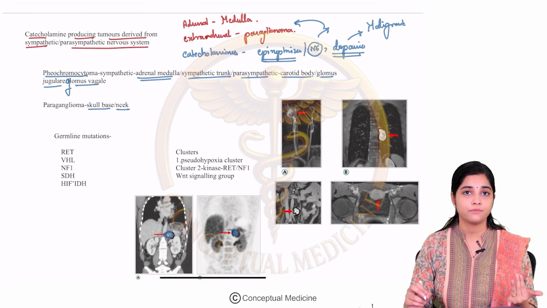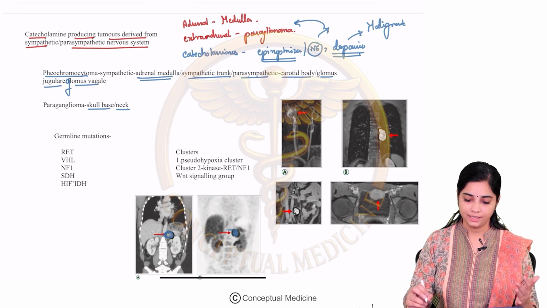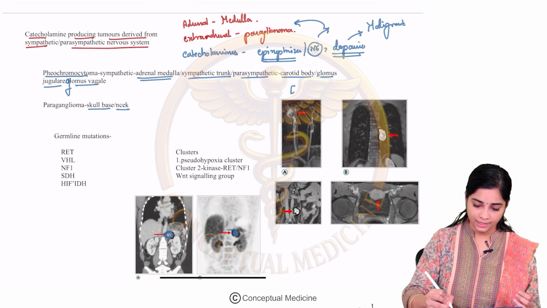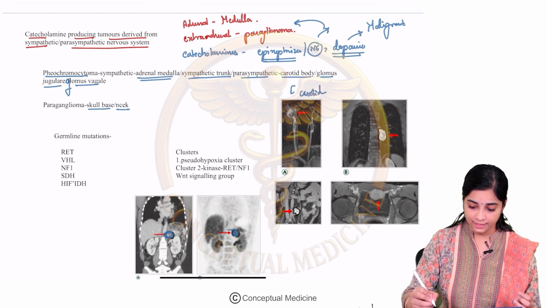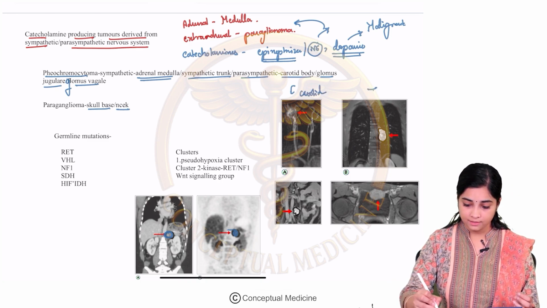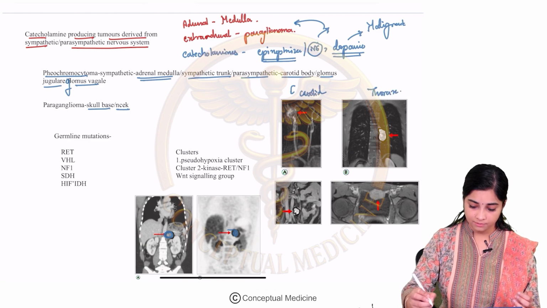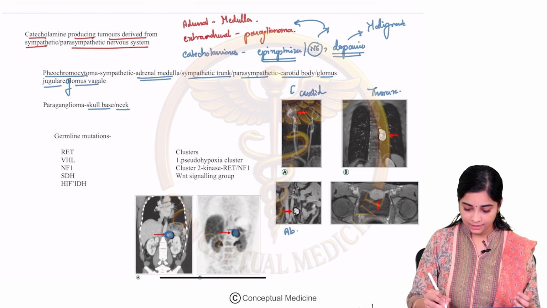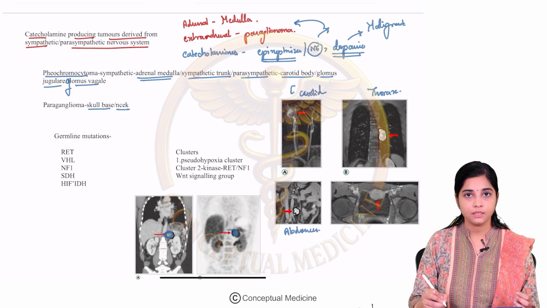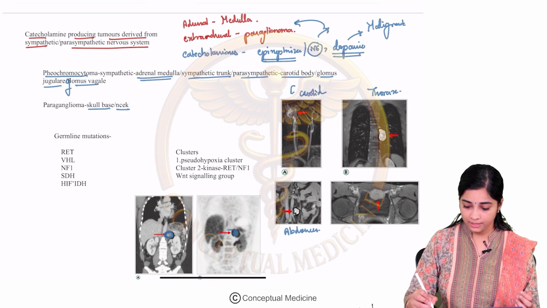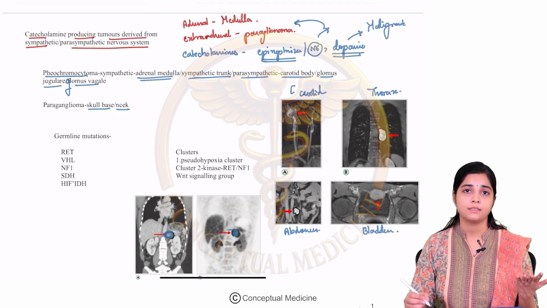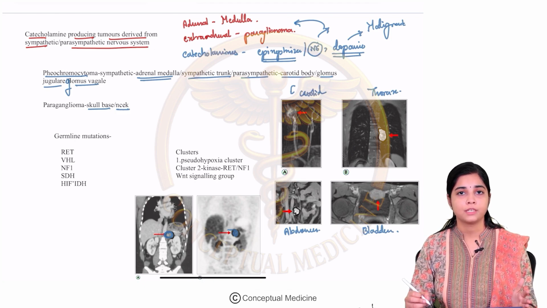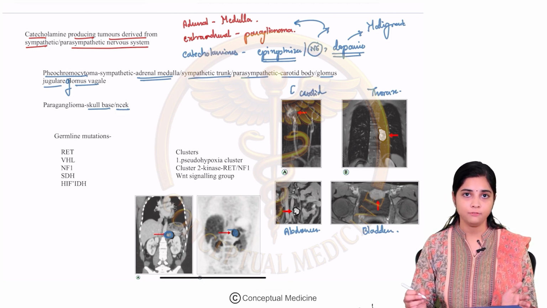The other locations where these pheochromocytomas can arise from: this is in your carotid bodies. This is your carotid. Then you can also have them in the thorax. They can arise from the abdominal ganglia, the para-aortic abdominal ganglia. This is your bladder, so they can arise from your urinary bladder as well. So this is about the various sites from which pheochromocytoma and paraganglionoma can arise.